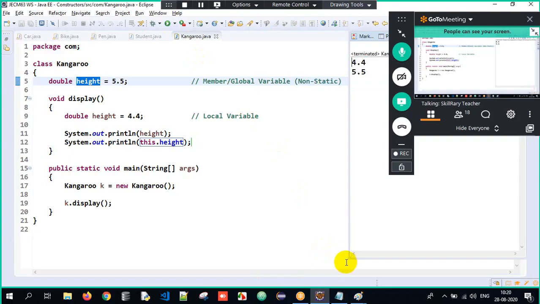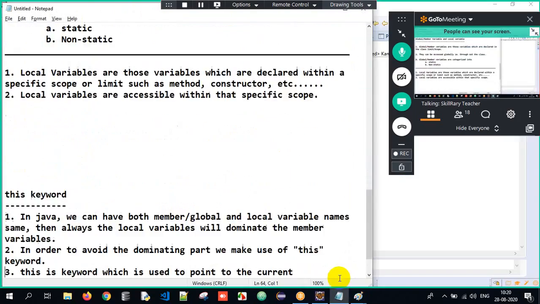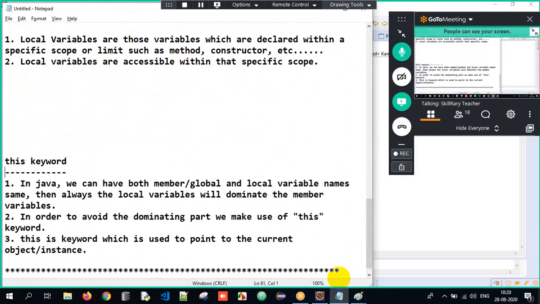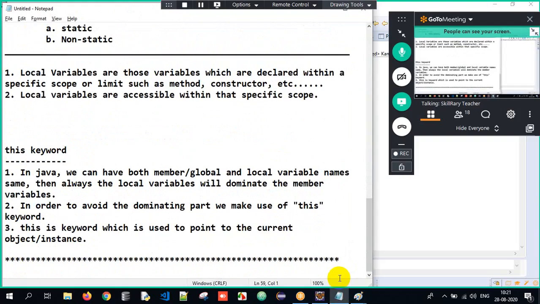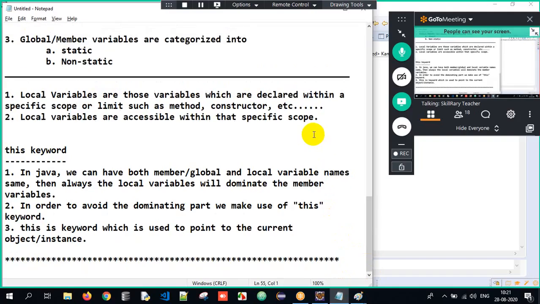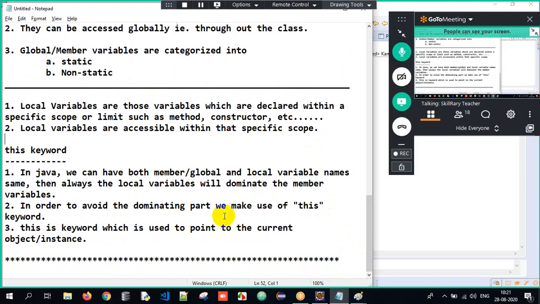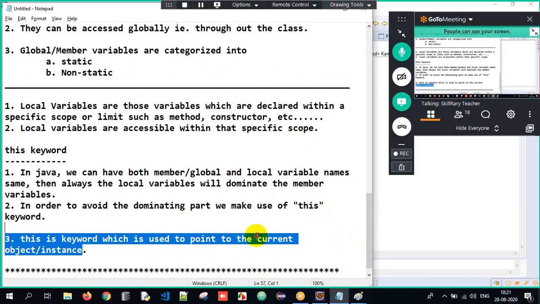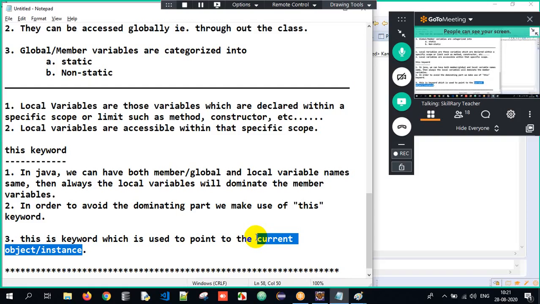Got it? So what is the actual meaning of this? I will tell you now. If you closely scroll the notes here, I have written the data. In Java, we can have the member variable and local variable names the same. Then what happens here? Local variables will always dominate. In order to avoid it, we make use of which keyword? this. And what is this keyword? this is a keyword which is used to point to the current object or instance. This is the most important point. What is this keyword?